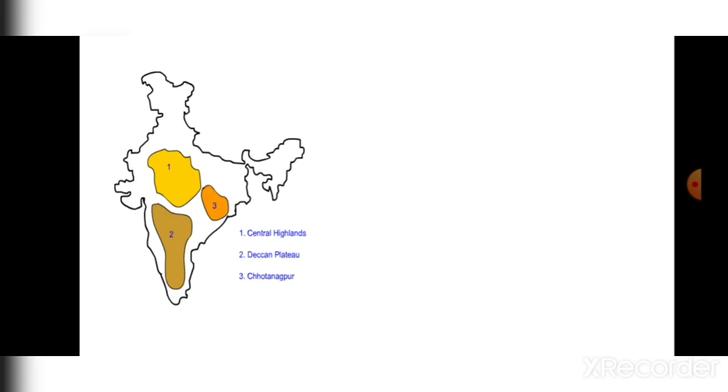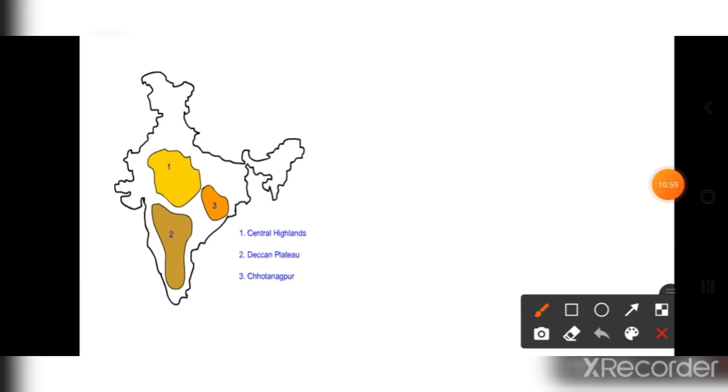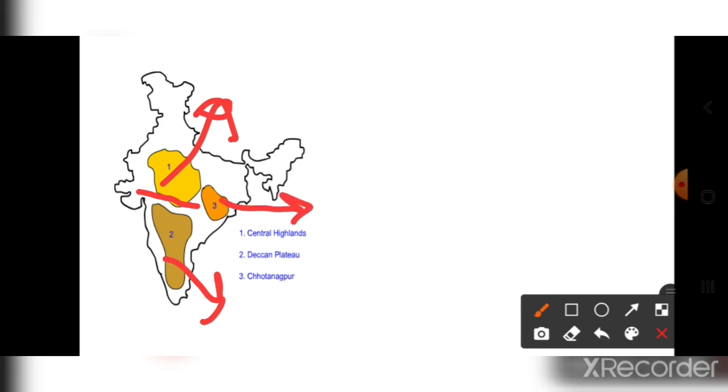Now if we see the pictures here, you will get to know the different parts. This is the Narmada river, and the Narmada river's northern part will be considered as Central Highland, and the southern part will be considered as Deccan Plateau, and this is the Chota Nagpur Plateau.